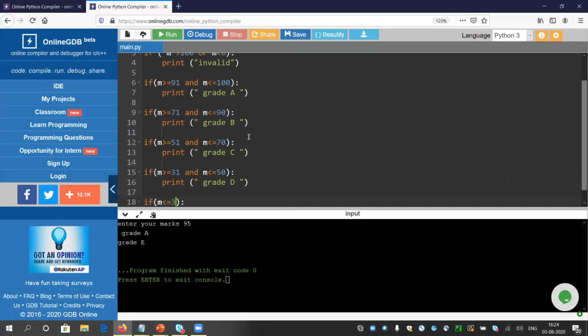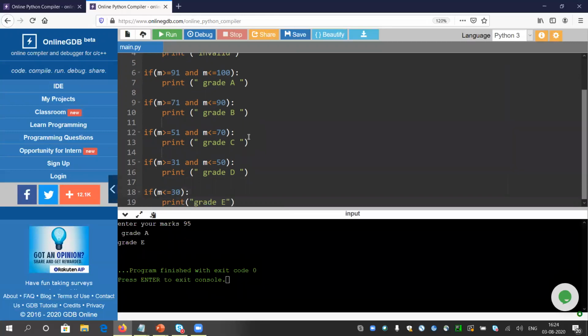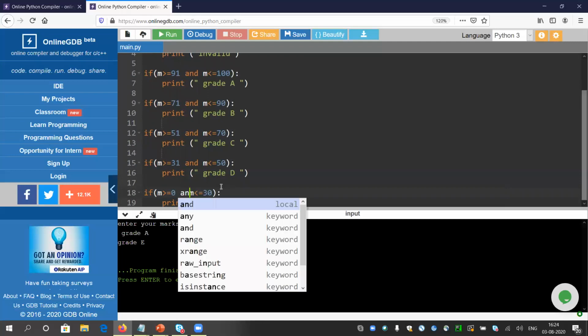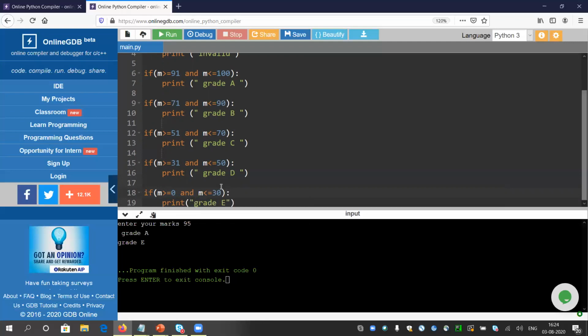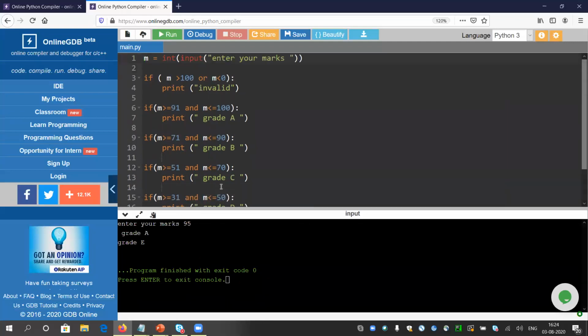So these are some common mistakes. That's why I have shown you. I have to write a separate code for this. Even if it is not enough, I have to write m greater than 0, because all of those if blocks are independent. So I need to mention everything clearly. Otherwise, it will be a mess. So that is our problem. So that should run now.